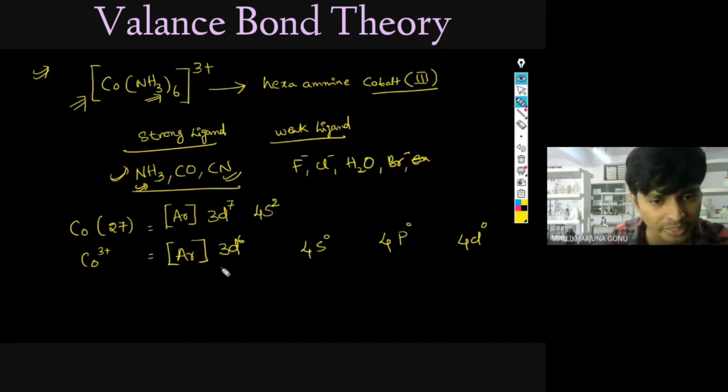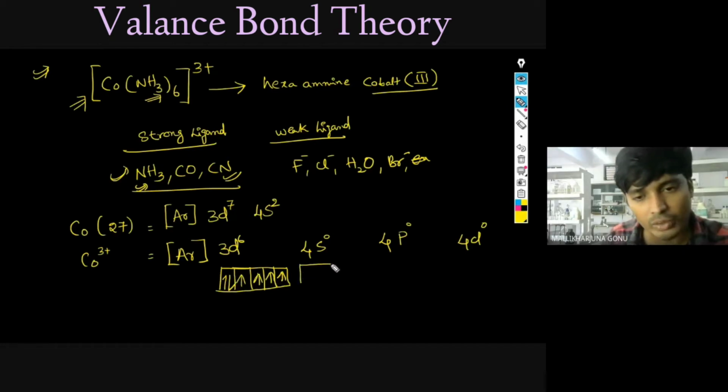Now we will see 3d6. You have to fill 5 electrons first, 1 2 3 4 5. Next you start the pair for 3d6.